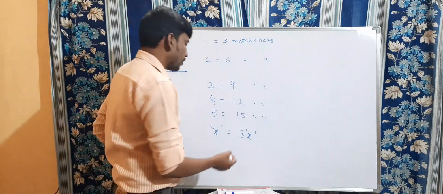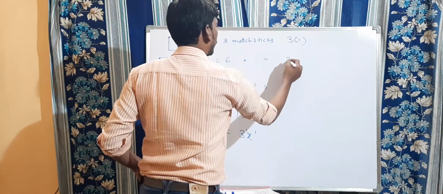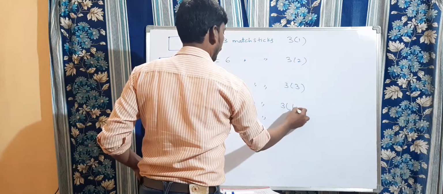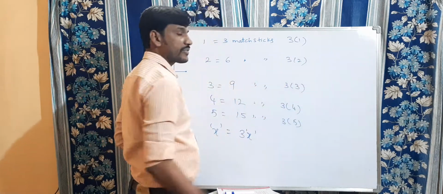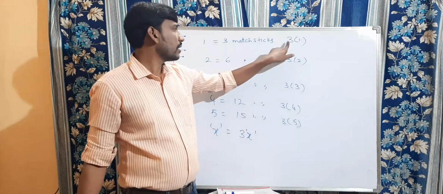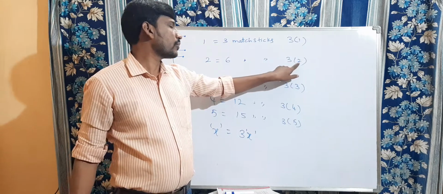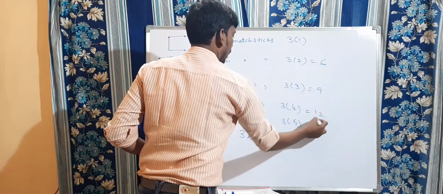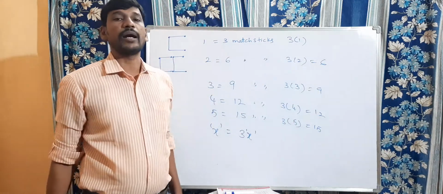Right, children? To get 3x, see here: this is 3 into 1, 3 into 2, 3 into 3, 3 into 4, 3 into 5. Like this we got. The bracket part is nothing but the number of C's. For 1 C, 3 mastics. To make 2 C's, 3 2's are 6 required here. This is 9, this is 12, this is 15. The bracket part shows the number of C's.